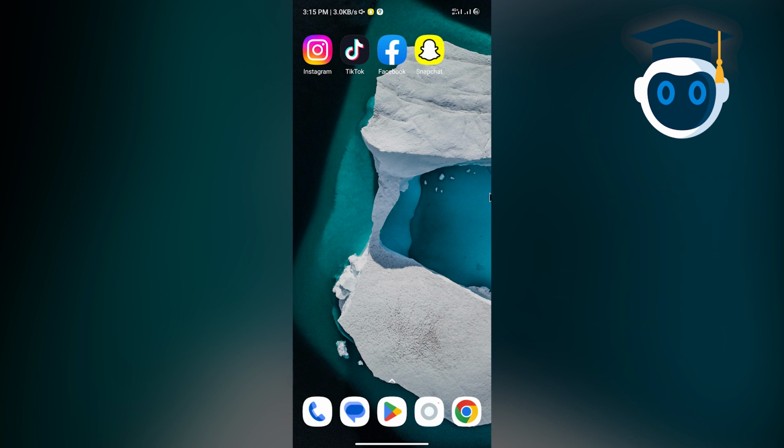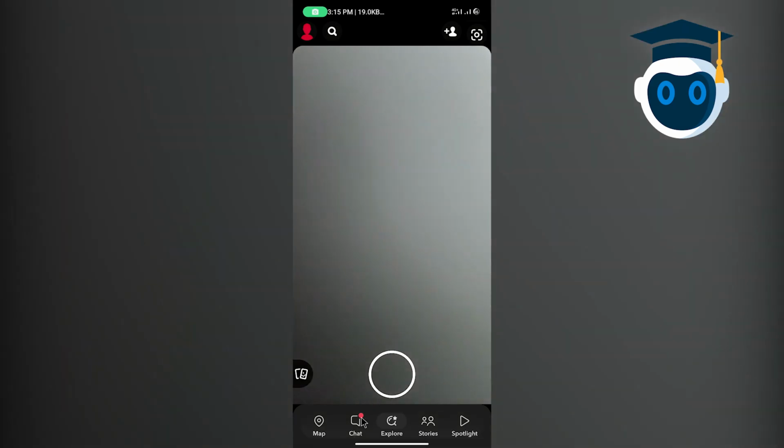So let's start the process. Open your Snapchat. Now, tap on this message icon to go to your inbox.